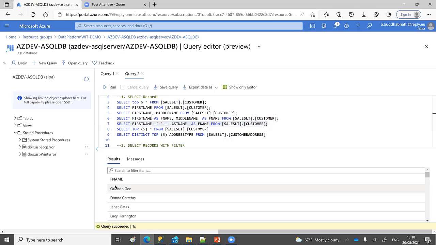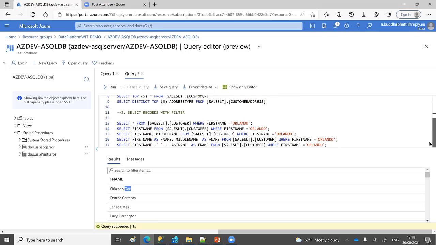So you can see that I have given an alias, which is f name, and here it's a concatenation of first name and last name, and here it has an extra space. So these are the very basic queries. We can do it in here.